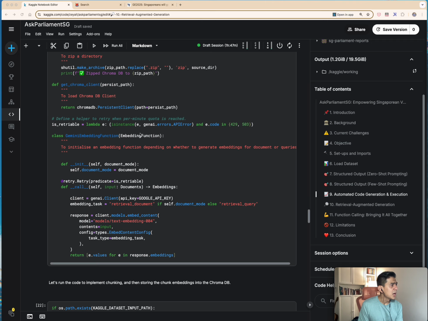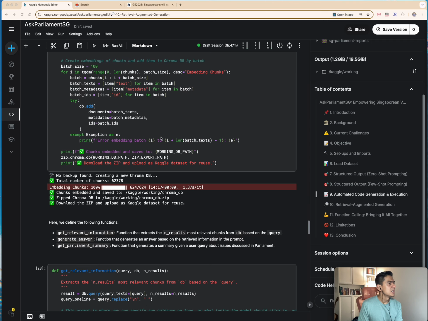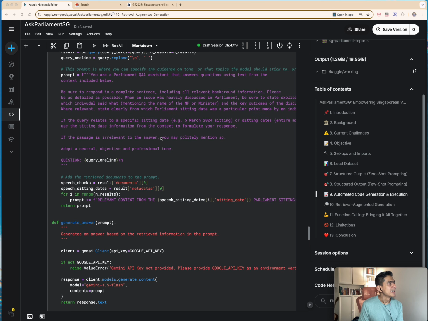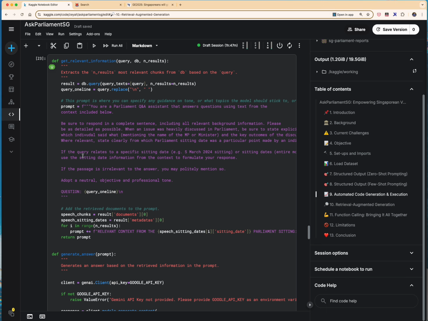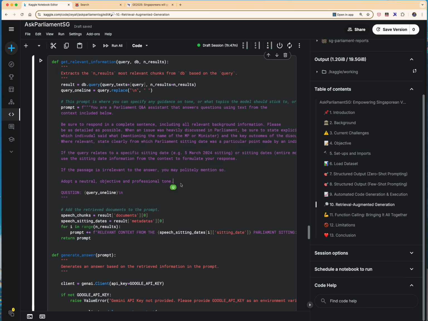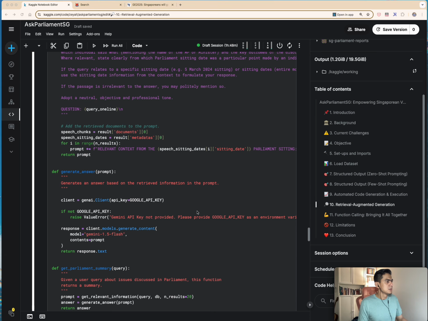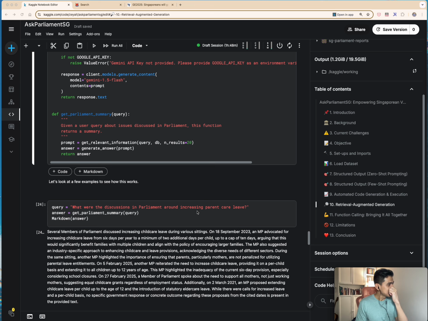So I will not go into the details of the individual functions, but here is where I define the prompt in helping me to pull out the relevant information. I've asked it to explicitly mention the name of the MPs and ministers and the key outcomes of the discussion, and I've asked it to adopt a neutral, objective, and professional tone. So let's look at some sample outputs.